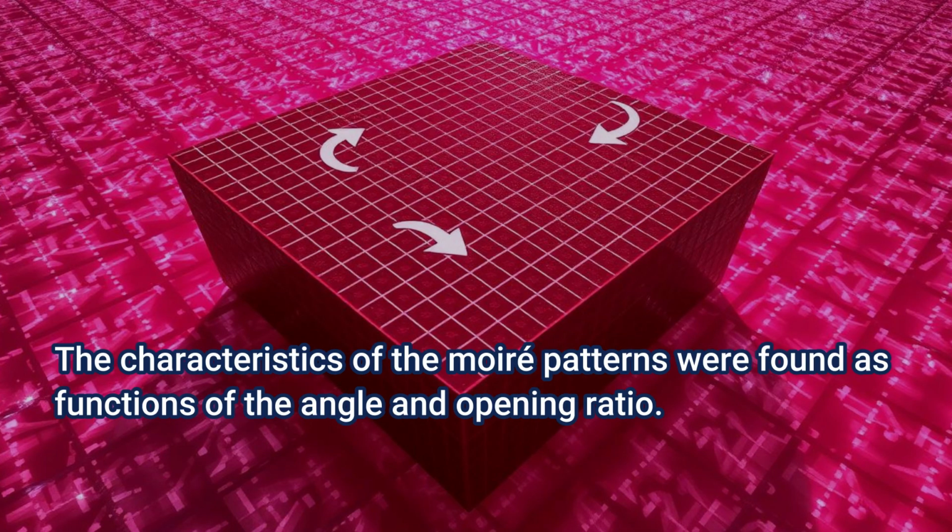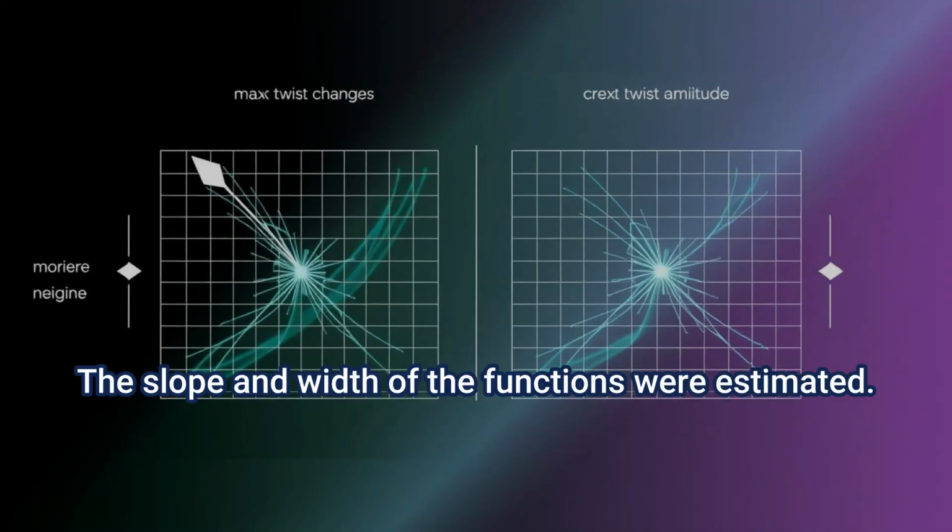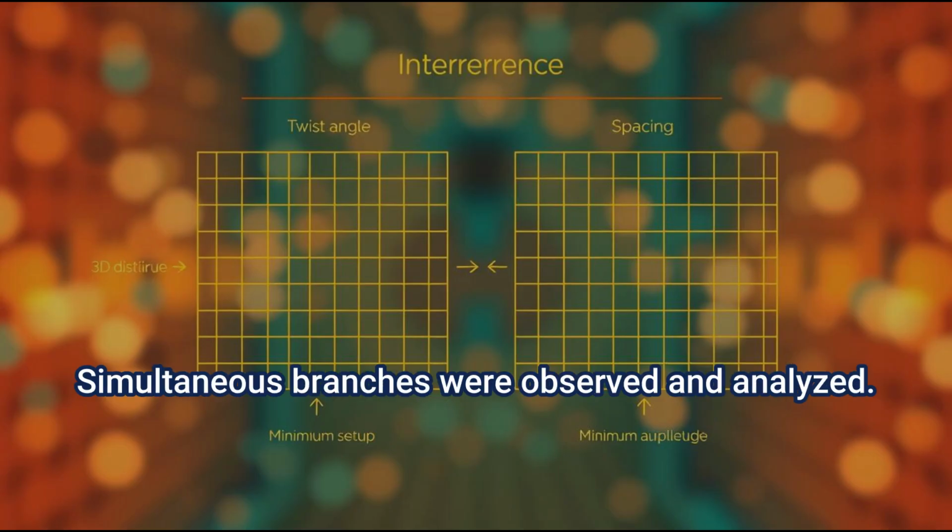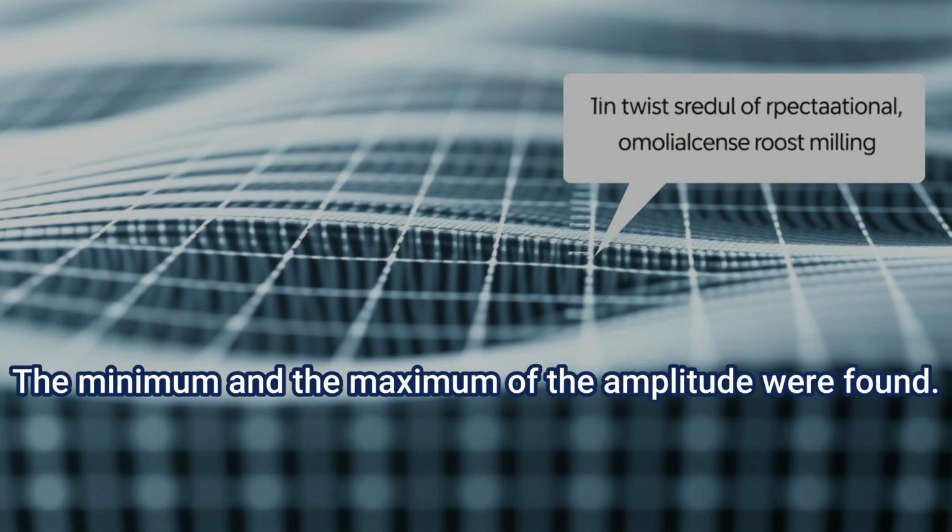The characteristics of the Moire patterns were found as functions of the angle and opening ratio. The slope and width of the functions were estimated. Simultaneous branches were observed and analyzed. The minimum and the maximum of the amplitude were found.